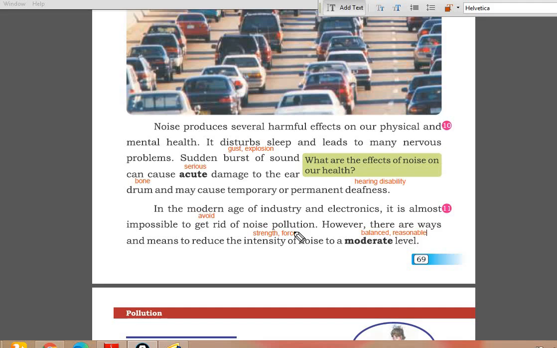There is a lot of machinery that produces noise, so it is almost impossible to get rid of, जान छुड़ाना, मतलब बचना किस चीज़ से, नॉइस पोल्यूशन से बचना जान छुड़ाना impossible है. However, there are ways and means to reduce the intensity, शिद्दत, strength, force को कम किया जा सकता है नॉइस की शिद्दत को to a moderate level, to a balanced and reasonable level. एक मोतदिल दरमियाने लेवल तक हम इसको ला सकते हैं.